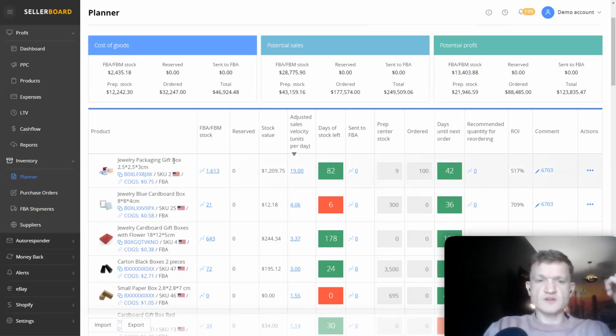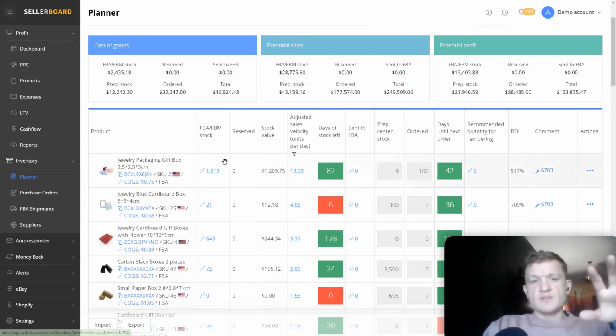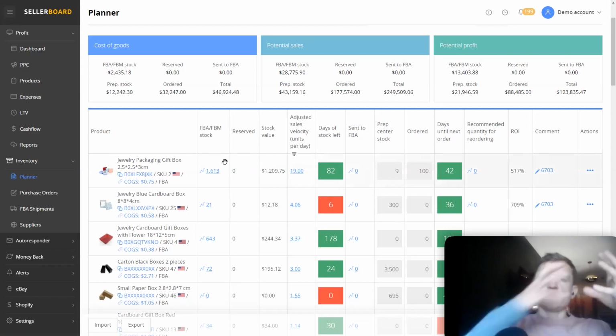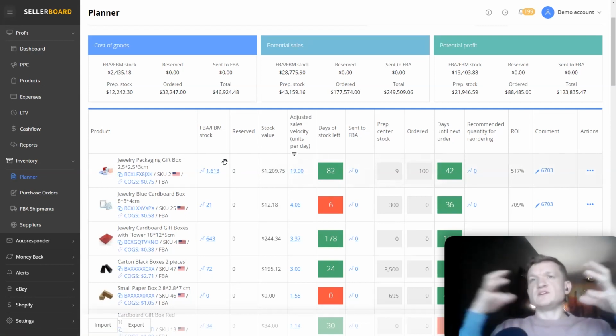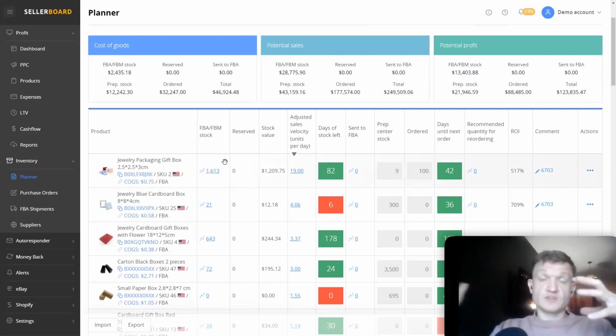This is about numbers, the money, and here you have the units. So for each product, you have the stock in the warehouse, you have the amount that's reserved, you have the amount that's sent to FBA right now, and basically these numbers represent where in the pipeline your stock is situated at the moment. So having that picture, you can understand when it's time to restock.